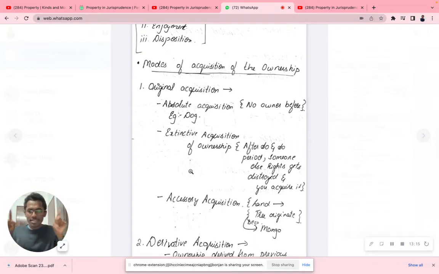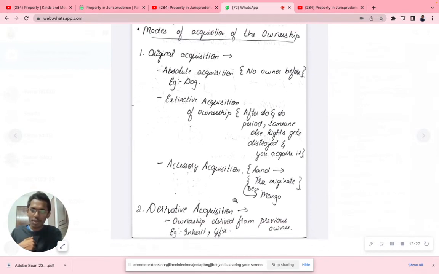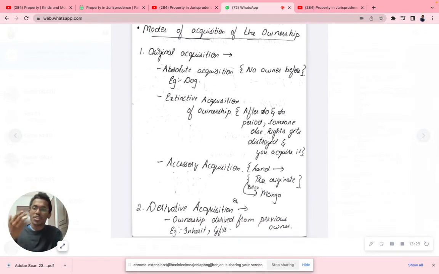Okay, just imagine this circle is a land, and here we have trees growing up, 1, 2, 3, 4. Now I, as the owner, get the land and the trees. Tomorrow, if a mango fruit comes out of a tree, it still belongs to me. That's called accessory acquisition. So now I have three things in my control: land, tree, and even the mango. That's the main important concept of acquisition.